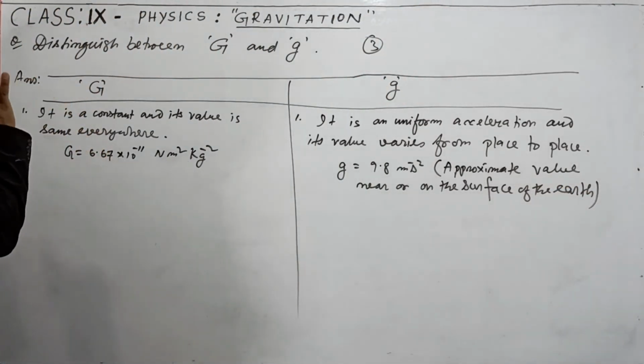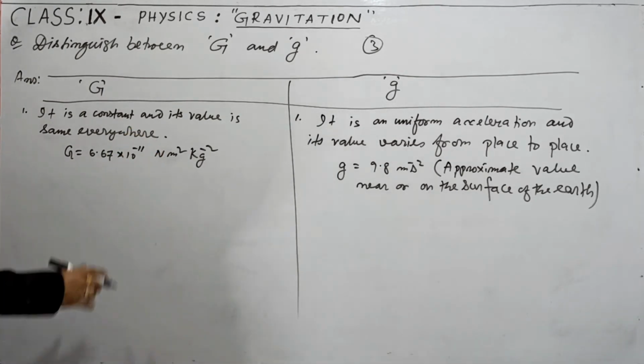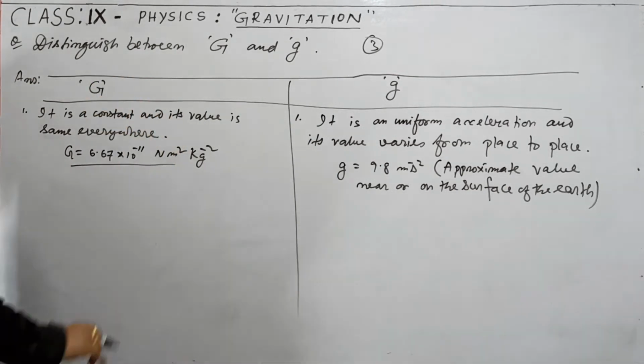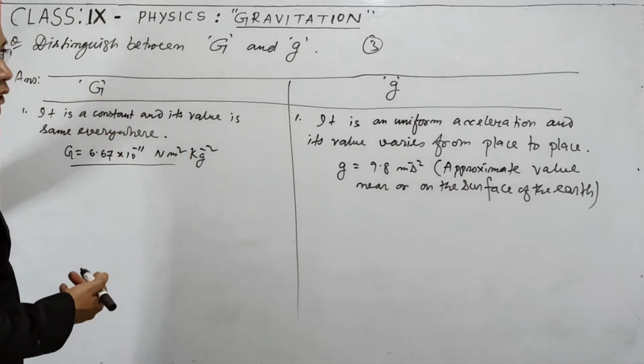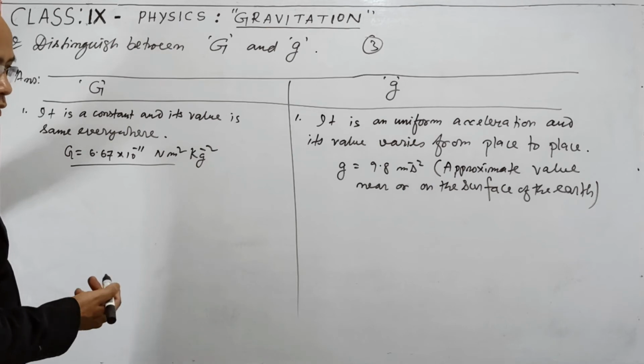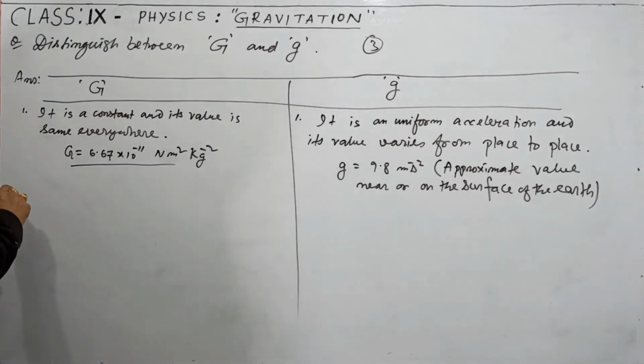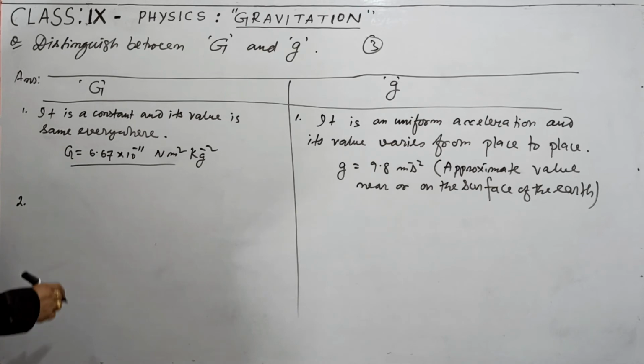This side capital G is a constant and its value is same everywhere and its value is given here. The other side small g is a uniform acceleration and its value varies from place to place, and you can take g is equal to 9.8 meters per second square approximate value near or on the surface of the earth. Point number 1.